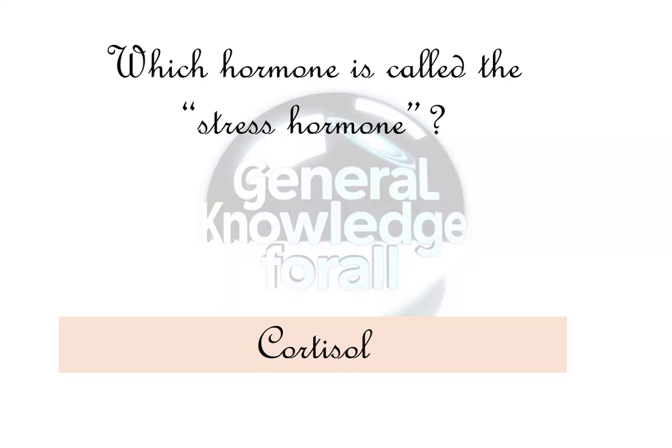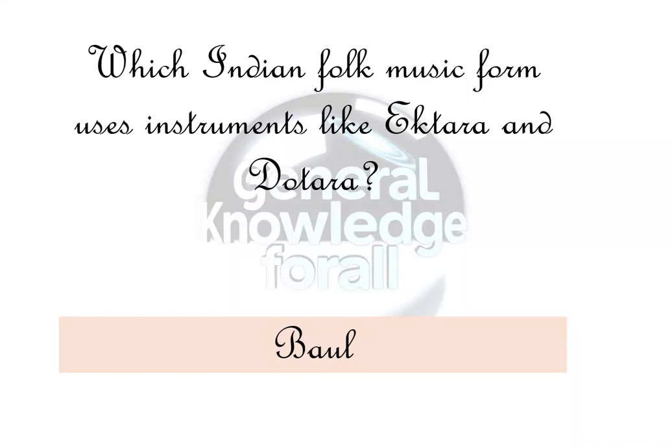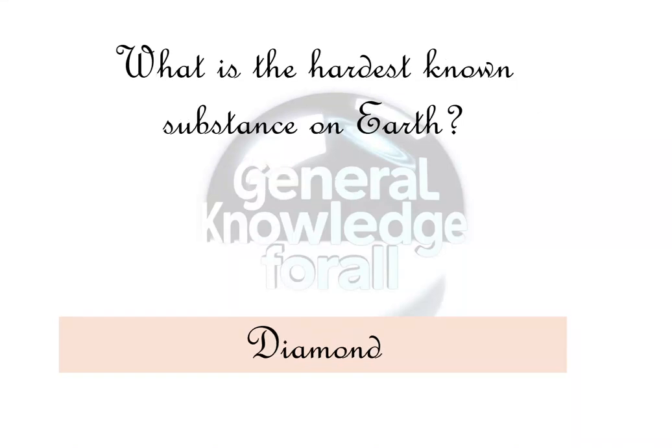Cortisol. Which planet has the shortest day? Jupiter. Which Indian folk music form uses instruments like ektara and dotara? Baul. What is the hardest known substance on earth? Diamond. Who founded the Arya Samaj?